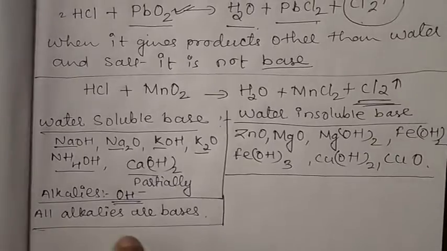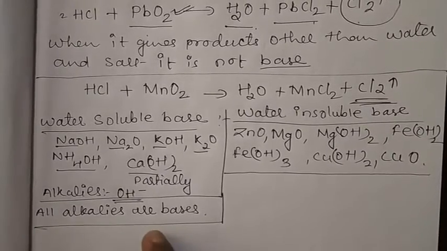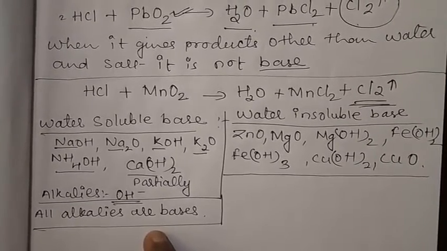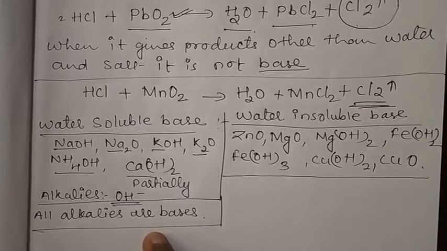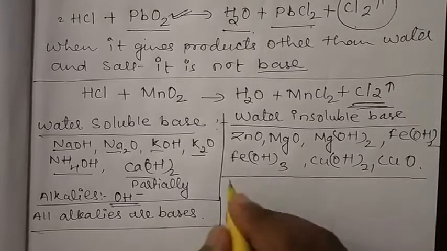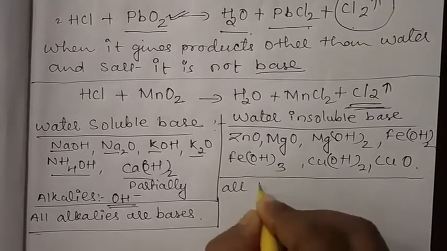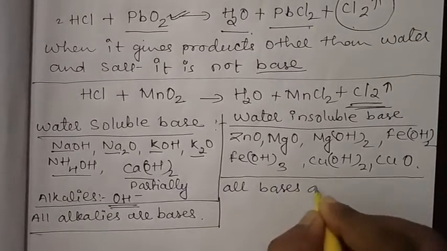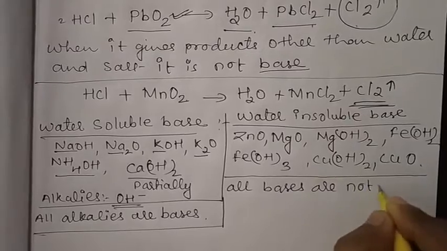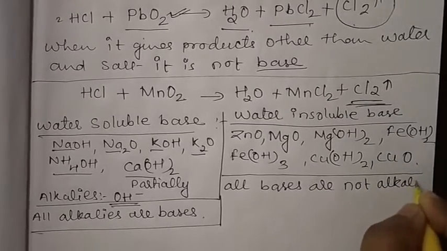So all alkalis are bases, but we cannot say that all bases are alkalis. The basic difference is, all bases are not alkalis.